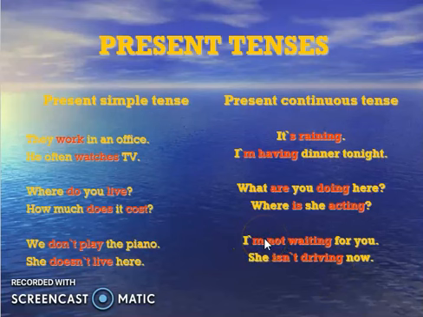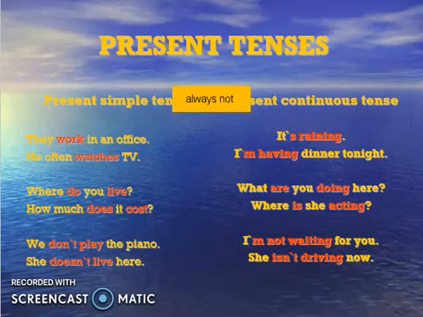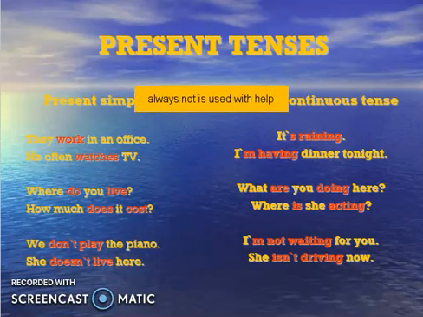I am, now negative is I am not waiting for you. She is not driving now. Is not. Normally we use not. It's very much important for you to understand. Always not is used, you can note this down. Always not is used with helping verbs only, okay.